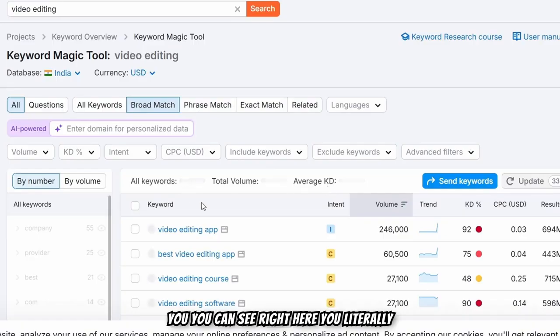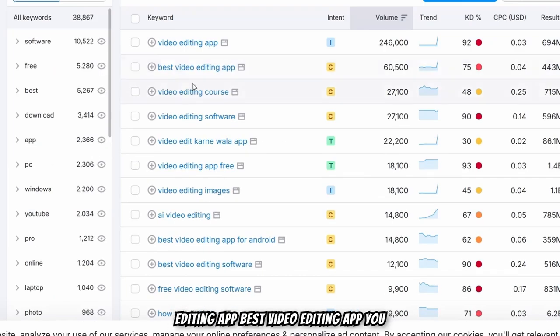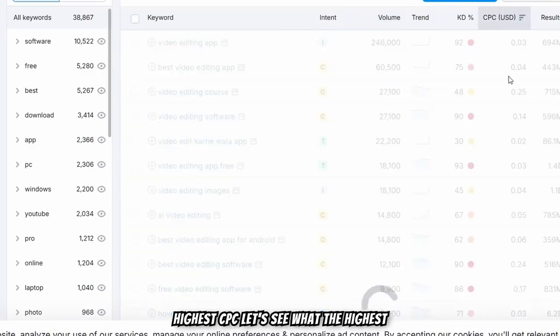Not only this, you can also search video editing, which is popular these days. So you can see right here, you literally have 1,200,000 traffic. So video editing app, best video editing app. You can also see the CPC. If I go to the highest CPC, let's see what the highest CPC of video editing is. I just never looked at it.